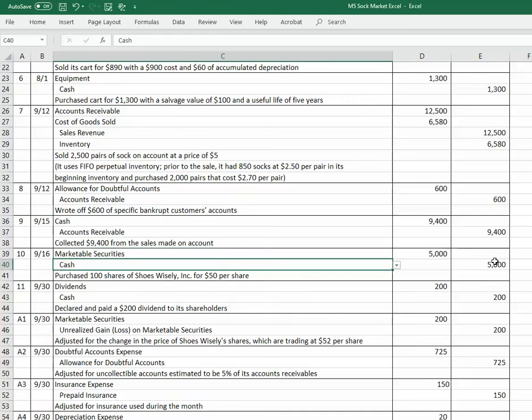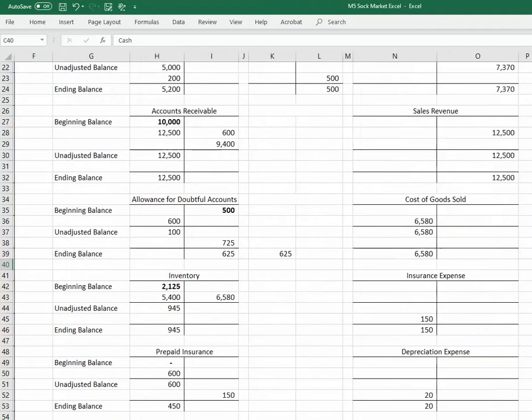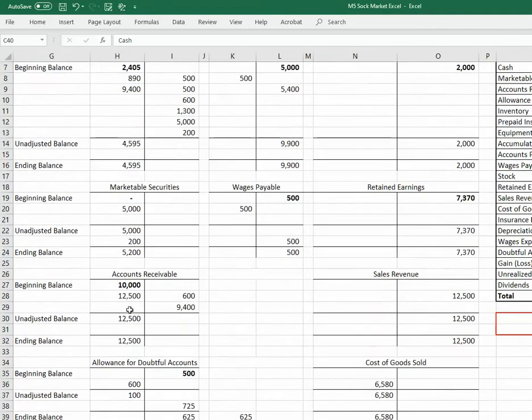cash. At the end of the accounting period, companies are allowed, or required actually, to adjust their marketable securities so that their ending balance is based on their fair value at the end of the accounting period.